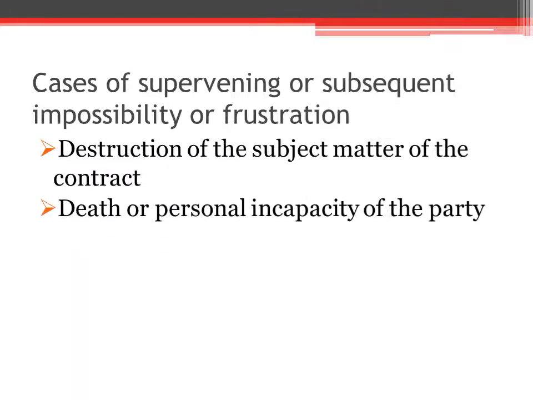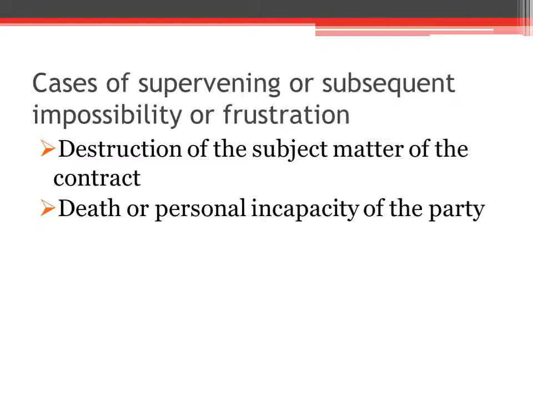The next one is death or personal incapacity of the party. A promise requiring personal skill and ability may become physically incapable of performance by reason of the death or incapacity of the same person. Such impossibility discharges the promisor from liability.